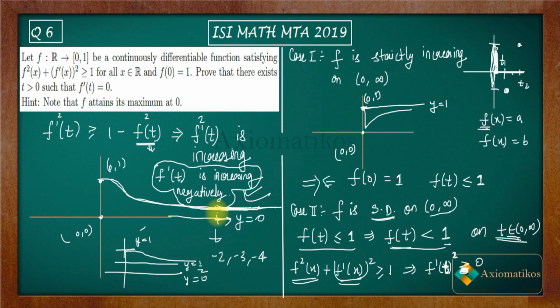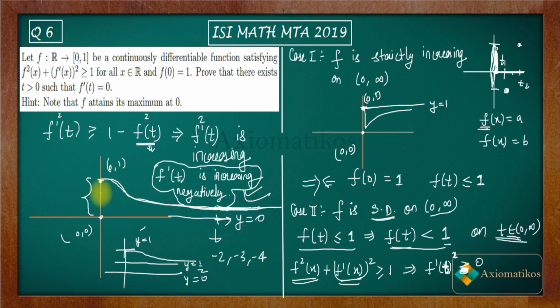So I hope you can write this formally. You don't need much explanation there, but you can write that f dash of t is increasing negatively, so it should not happen with this function because you have a decreasing function in 0 to 1. Please keep in mind that you are inside 0 to 1. That's why this asymptote thing will come, that eventually you will have an asymptote there. All right, so thank you.